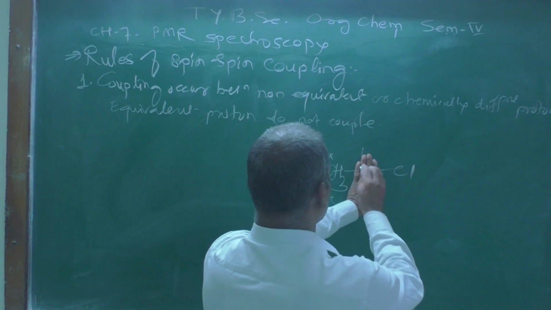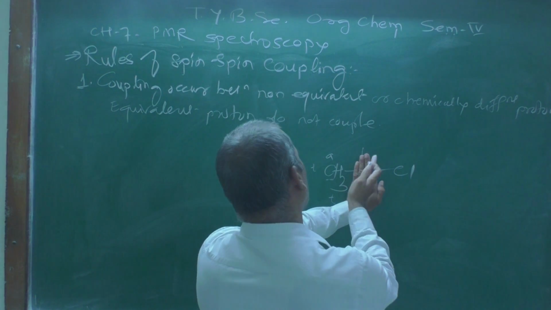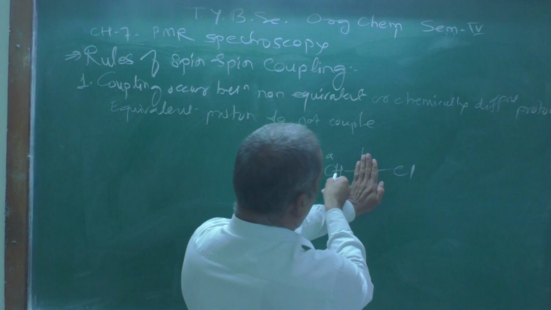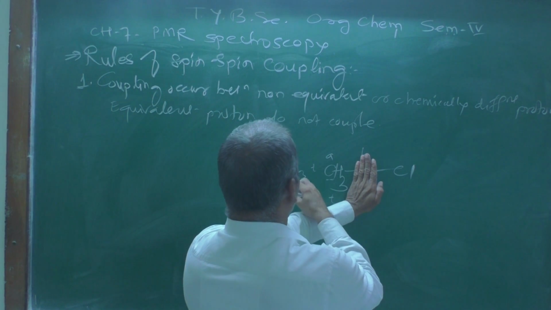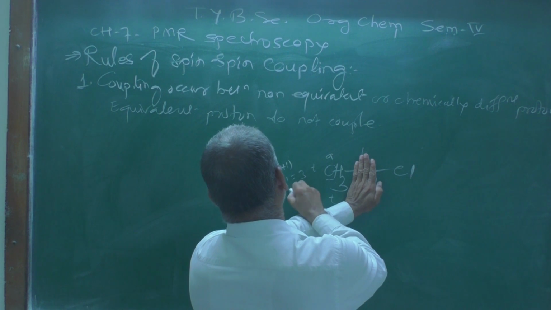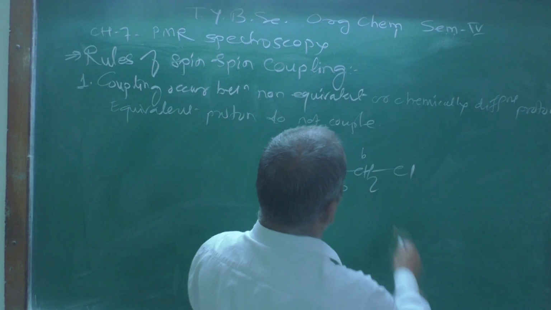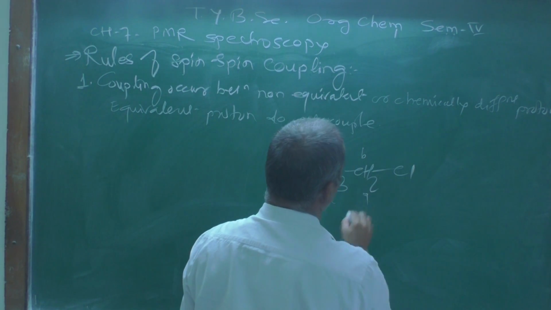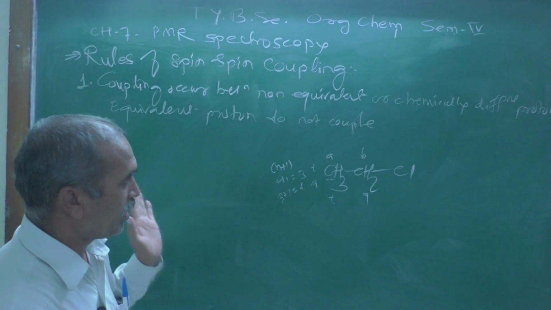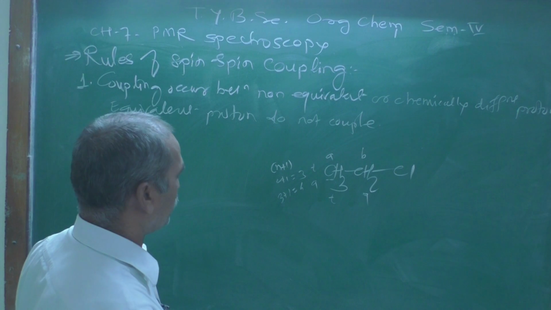Now let us look at the methylene protons and find out how many neighbors there are. There are 3 neighbors, so 3 plus 1 is 4, a quartet. Therefore the methylene protons give you the quartet.